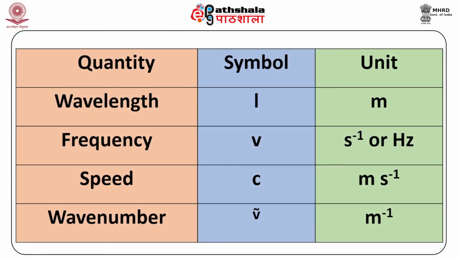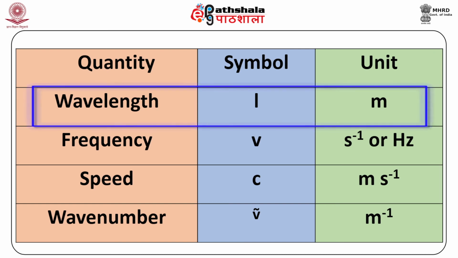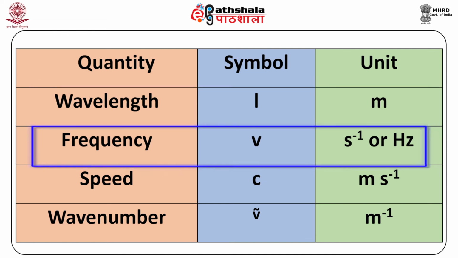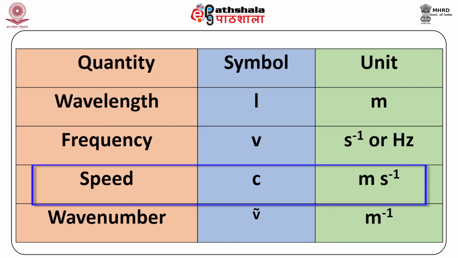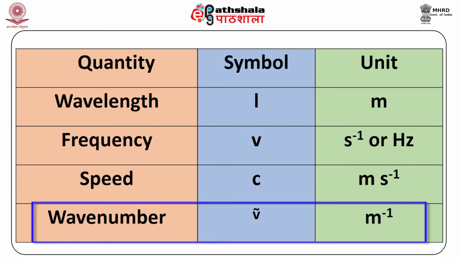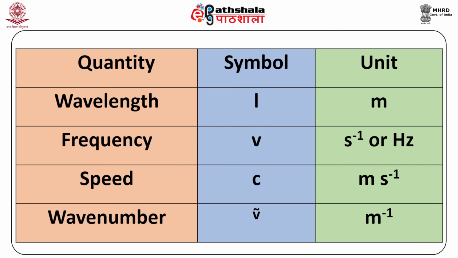So these are the different quantities that we use in spectroscopy. Wavelength, its symbol is lambda and its unit is meter. Frequency has a nu, and second inverse or hertz. Speed is c, meter per second, and wave number is nu with a wavy cap over it, and this wavy cap means that it is in inverse, and this is meter inverse. But as I said, we generally continue using centimeter inverse, whether we are using a spectrophotometer to run a spectrum or doing any calculations.